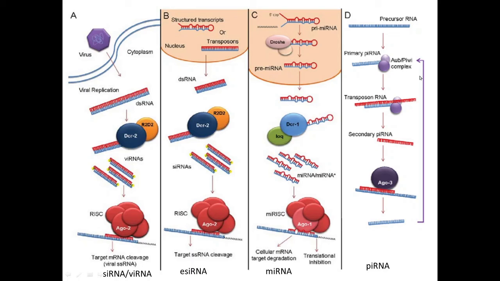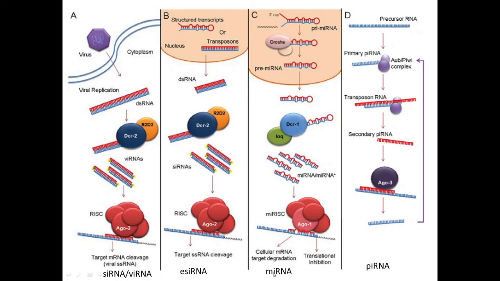Then the HEN1 protein adds a methyl group onto the trimmed region of the piRNA molecule. Then that piRNA recognizes the transposon RNA having complementary sequences, and finally degrades that transposon RNA molecule with the help of Argonaute 3 protein, and then the cycle continues.